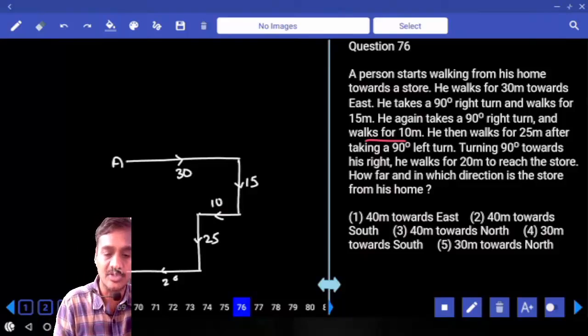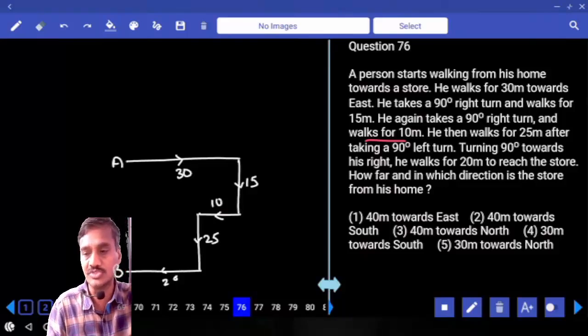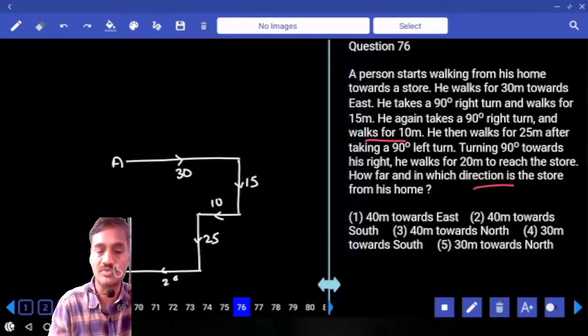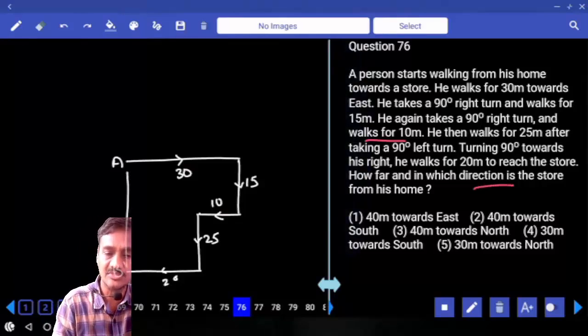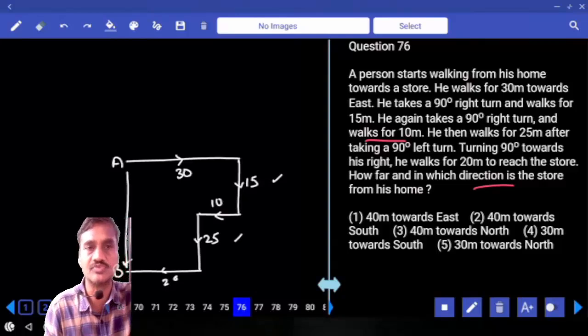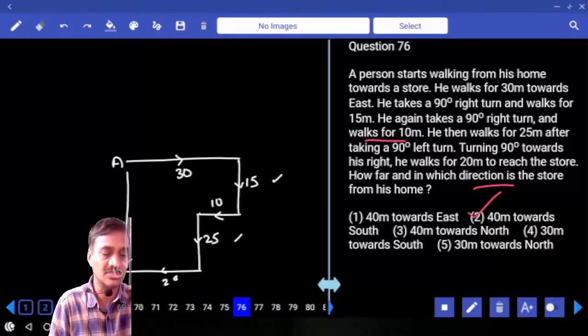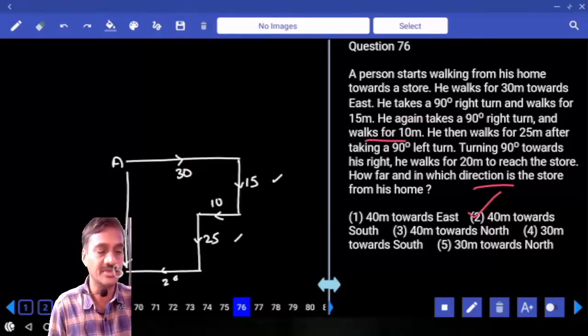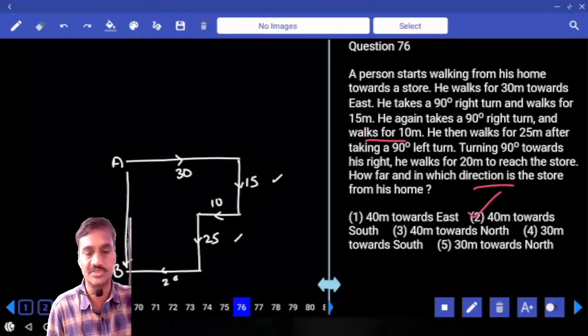A is the starting point and B is the store. Now the question is in which direction is the store from his home, and what is the distance between these two? 15 plus 25 is 40, and 40 meters towards south. Choice 2, question number 76.